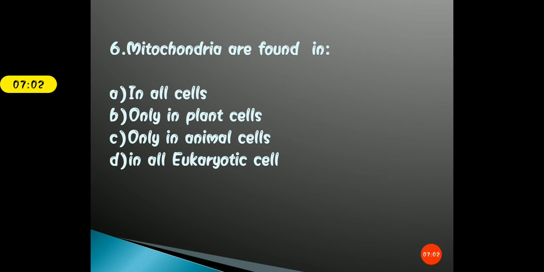Options are A, in all the cells, B, only in plant cell, C, only in animal cell, and D, in all eukaryotic cell. Students, you need to know what is the function of mitochondria. Mitochondria is the site of energy production in the form of ATP, adenosine triphosphate. You know very well that energy is utilized by both plants and animals. Everybody needs energy to perform all the basic essential metabolic processes. So take your time, mark the right answer.